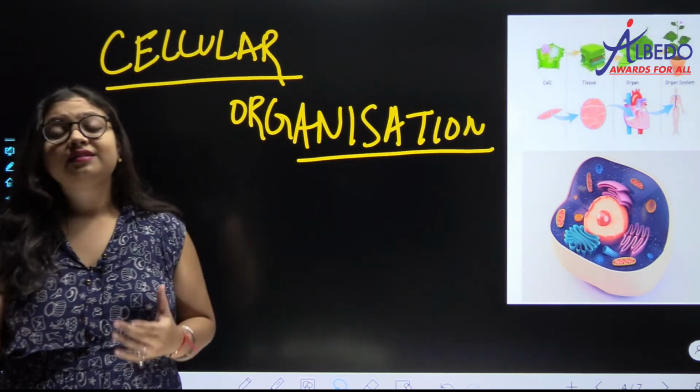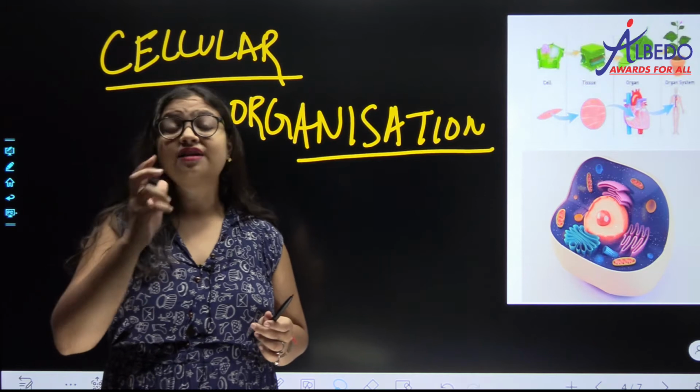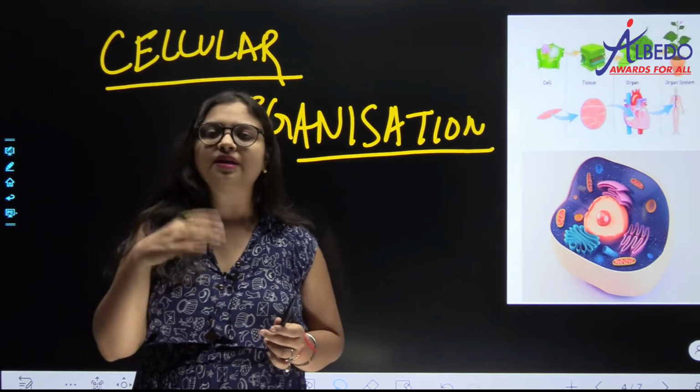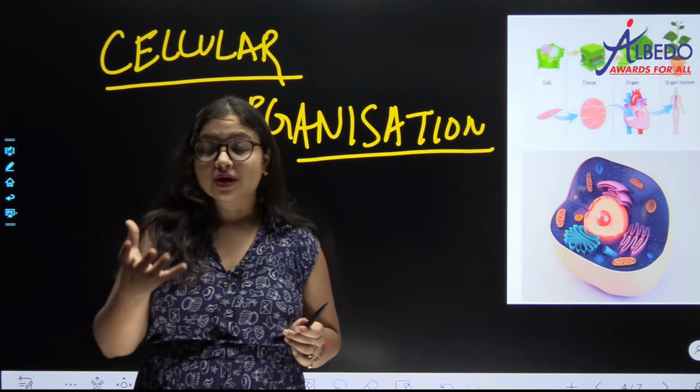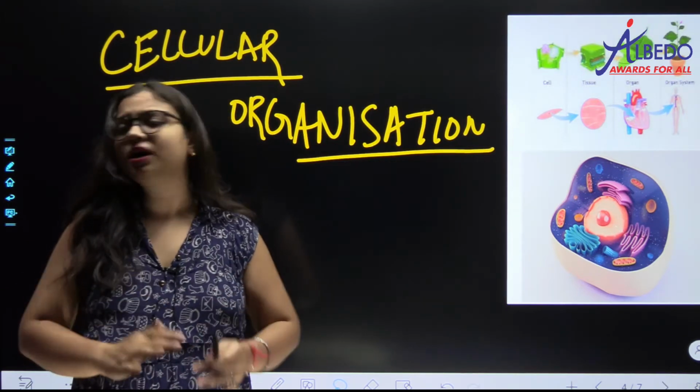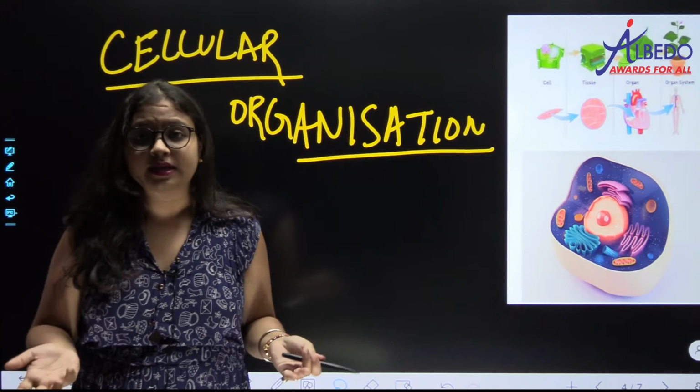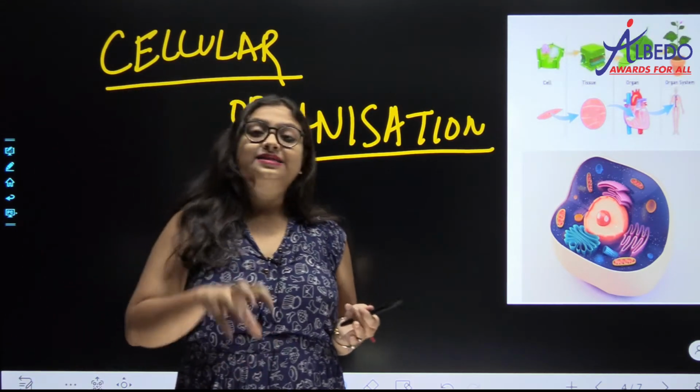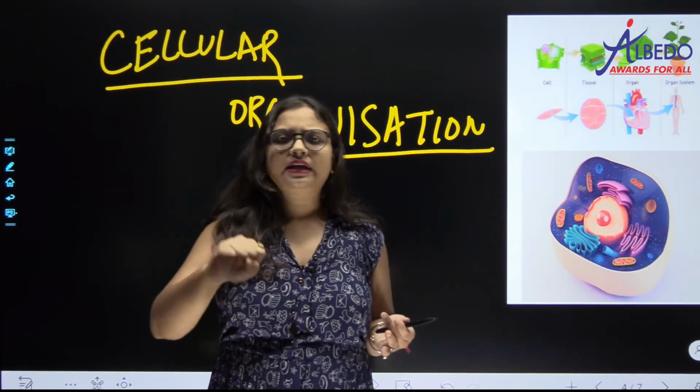That is why we define the cell as the basic structural and functional unit of an organism. Basic structural, why? Because this is the basis of structure. Below that, if there is anything, it will not be a living organism. That is why your cell is the basic structural unit of any living organism.